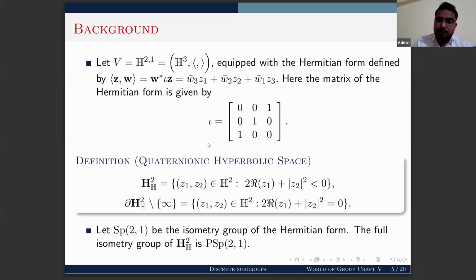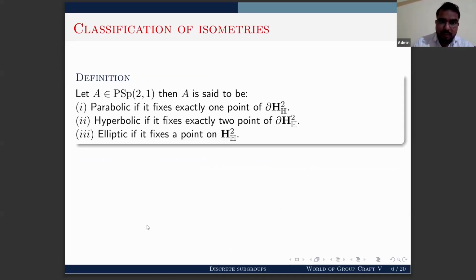Now, Sp(2,1) contains all 3 by 3 quaternionic matrices which preserve the defined Hermitian form, and this Sp(2,1) acts isometrically on quaternionic hyperbolic 2-space. The full isometry group of quaternionic hyperbolic 2-space is PSp(2,1), that means Sp(2,1) quotiented out by its center, and its center is precisely plus or minus identity.